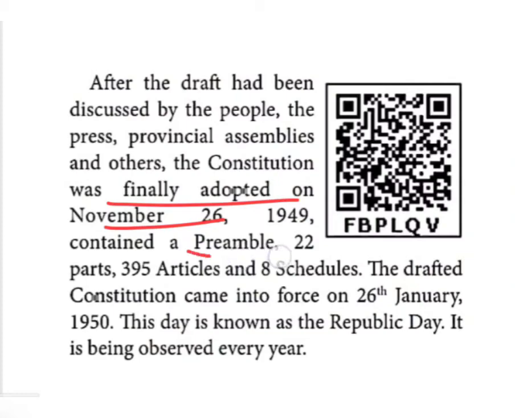The constitution consists of a preamble. What does preamble mean? Preamble means introduction. So 22 parts are there in the constitution: a preamble, 22 parts, 395 articles and 8 schedules. One word answer, children, inside the book.